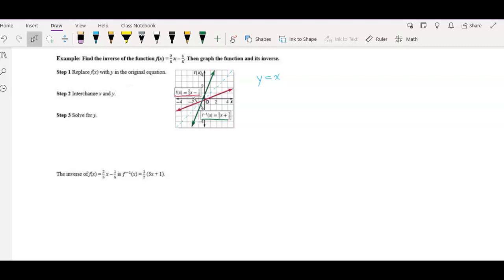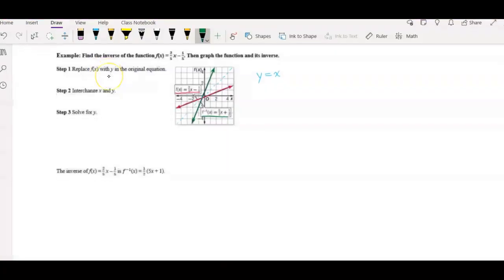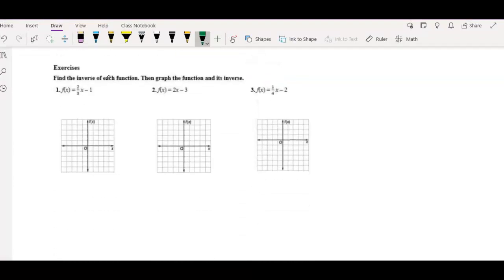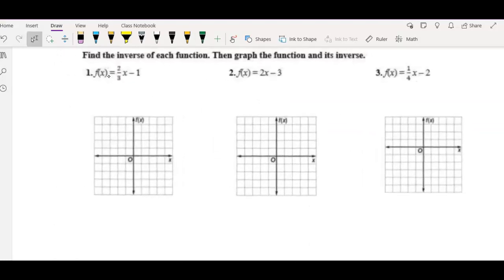What if we don't have a graph available? Well, we're going to replace f of x with y in the original equation. Then we're going to switch x and y and solve for y. It's that simple, these 3 steps. Let's take an example and practice doing just that.